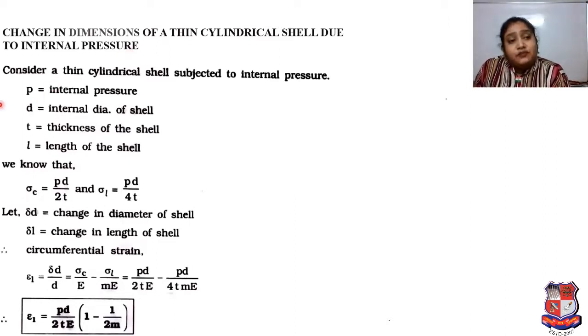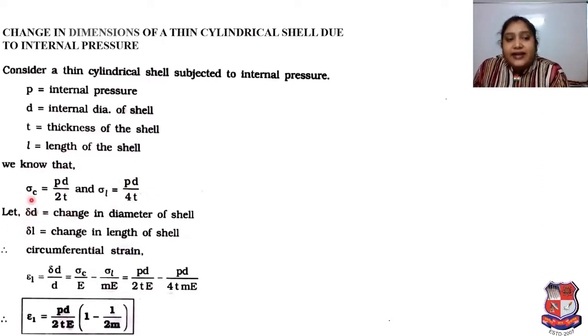So consider a thin cylindrical shell subjected to internal pressure, where P is equal to internal pressure, D is equal to internal diameter of shell, T is equal to thickness of shell, and small l is equal to length of shell. We know that as per our previous equation, sigma C is equal to PD by 2T and sigma L is equal to PD upon 4T.